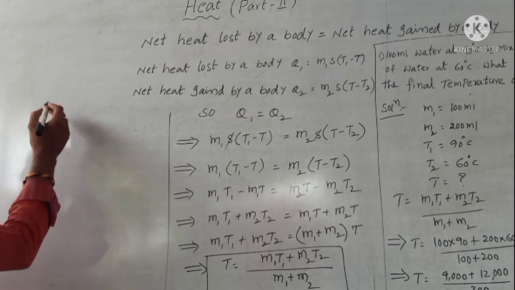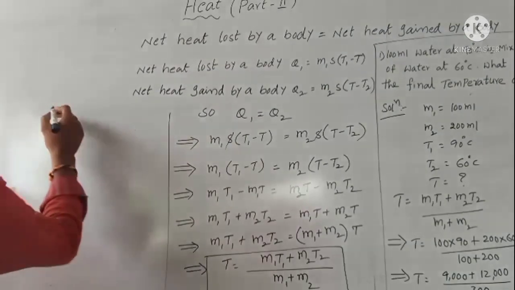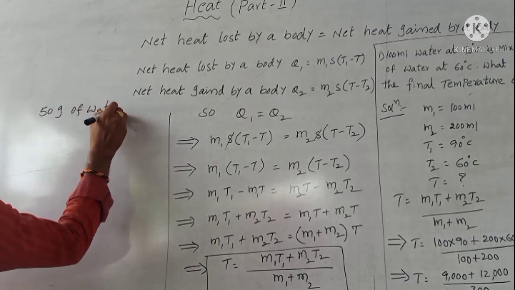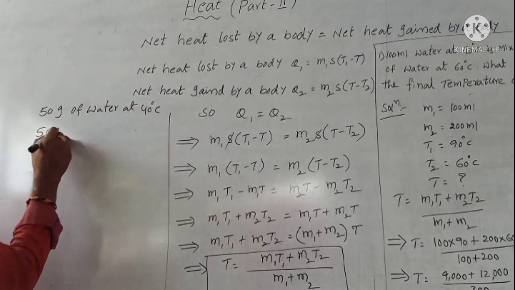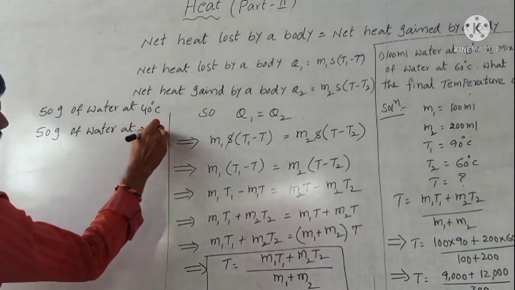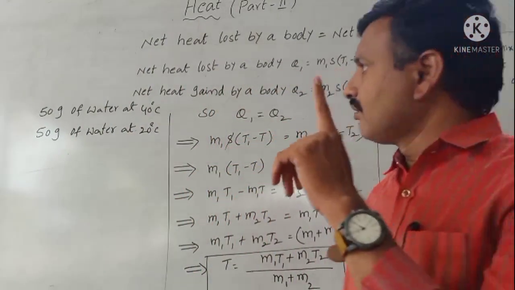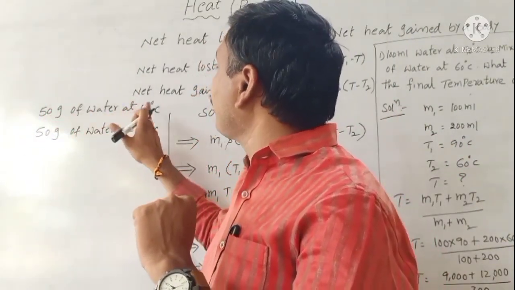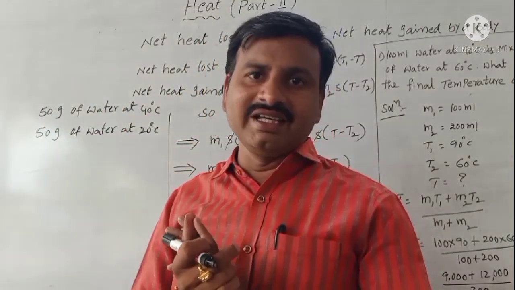In our textbook, what is the given problem? The textbook problem is: what would be the final temperature of the mixture? 50 grams of water at 40 degrees Celsius is mixed to 50 grams of water at 20 degrees Celsius. What would be the final temperature of the mixture?